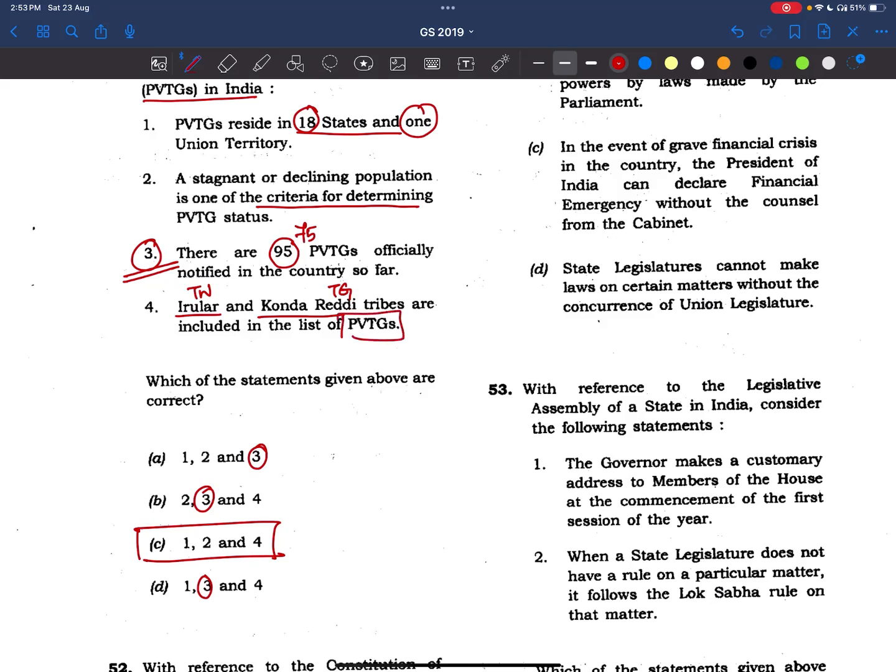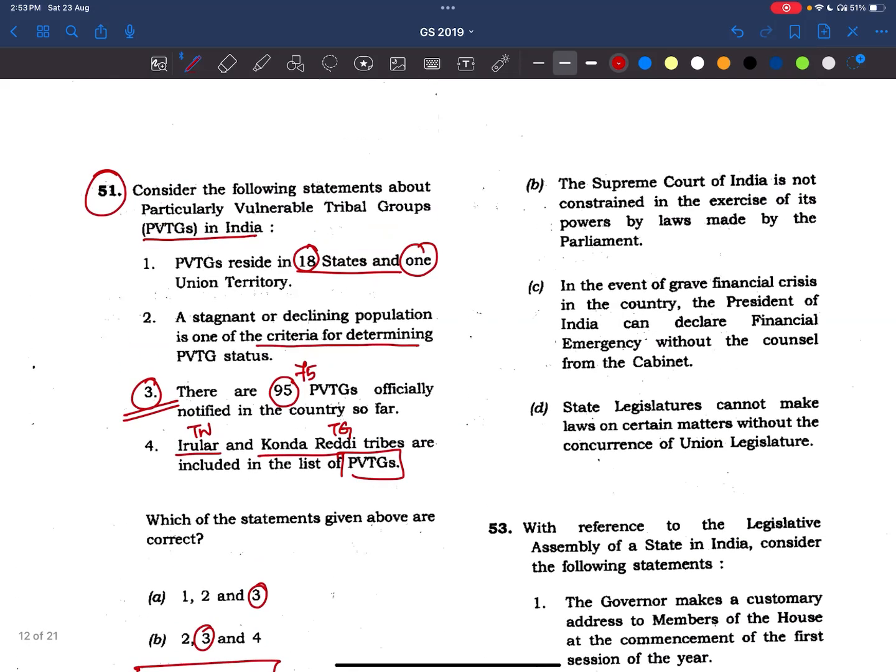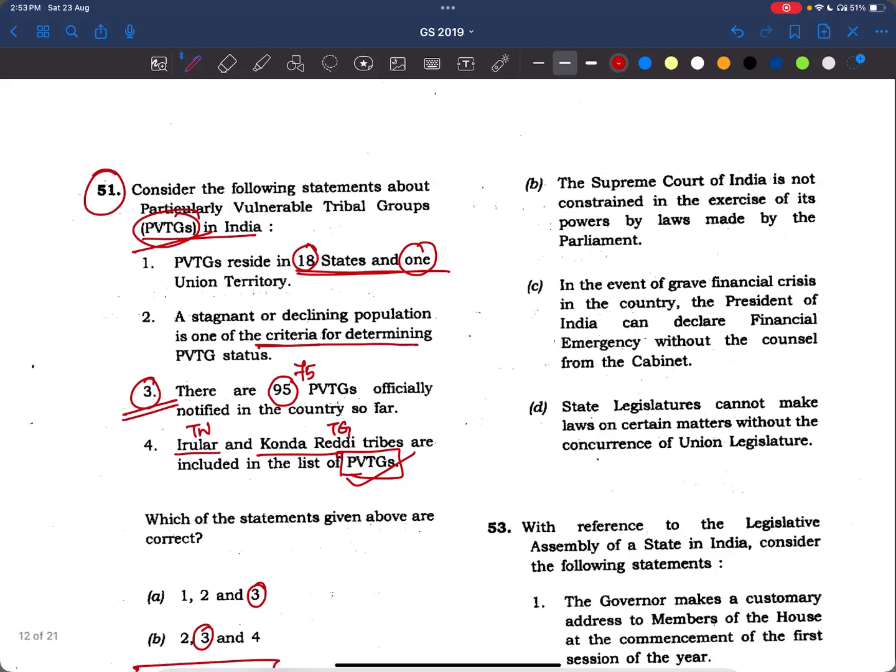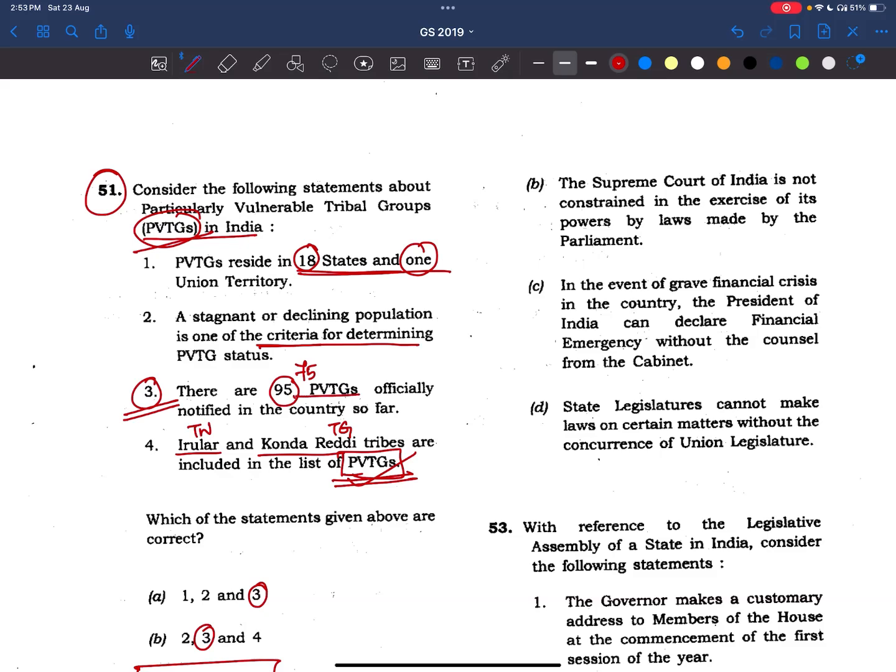Now what do we have to read? This PVTG group is very important, and it was constituted under the report of the Dhebar Commission. Even about it we have to read. Since it is asking about PVTGs, we will try to make a list of PVTGs state-wise. Sometimes UPSC asks about tribes and states as well, and we have seen a few questions regarding that. So let's read about PVTGs, their criteria, the Dhebar Commission, and their distribution, these 75 PVTGs state-wise.